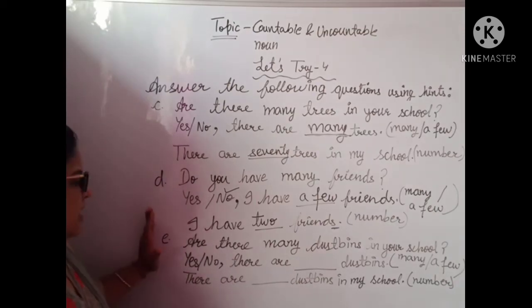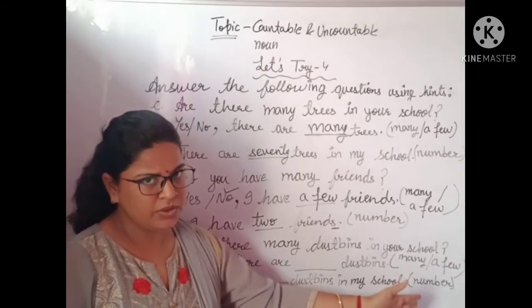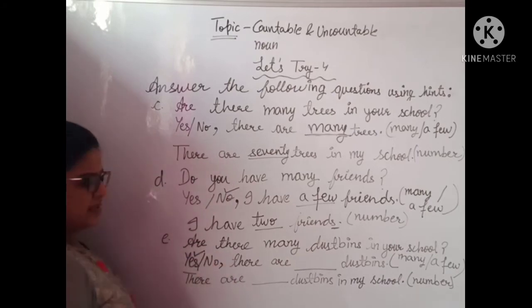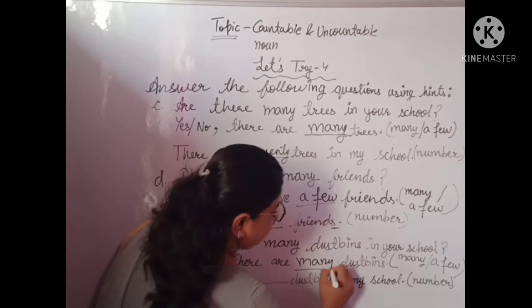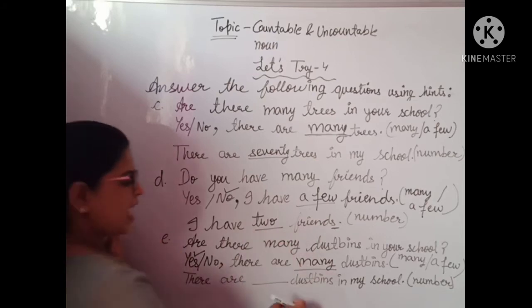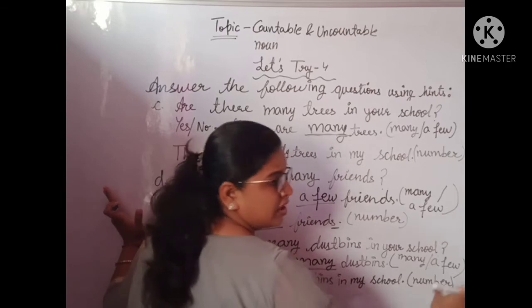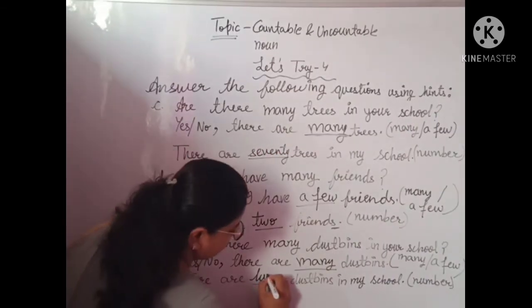E part of this exercise is, are there many dustbins in your school? Yes, we would write yes, there are many dustbins. And in the next part of this question, there are dash dustbins in my school. Here we have to show the actual number of dustbins in our school. Let us say 20.